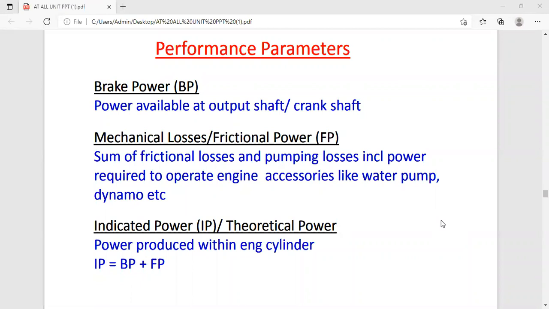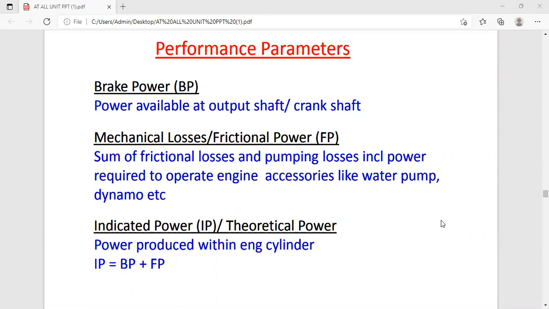Second one is the heat rejected by the cooling water, third one is the heat carried away by the exhaust gases, and fourth we are going to consider the heat loss to the surrounding by way of radiation and so on. So these are the certain losses or certain utilization of the power developed inside the engine.